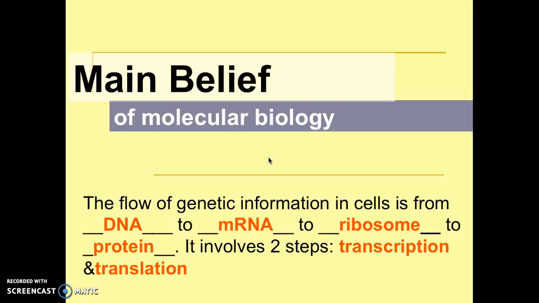It involves two main steps, transcription and translation. We talked about this a little before we started this video, but to reiterate, the idea of this lesson is how we go from DNA to RNA, and then how the RNA goes to the ribosomes, and how the ribosomes are then able to churn out protein. We're going to talk about two steps: transcription today, and translation on Wednesday.